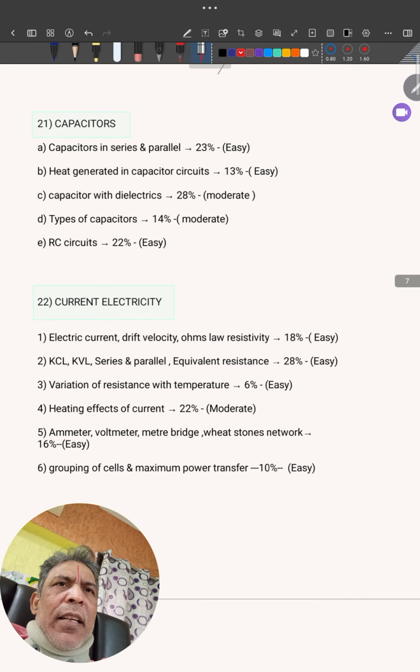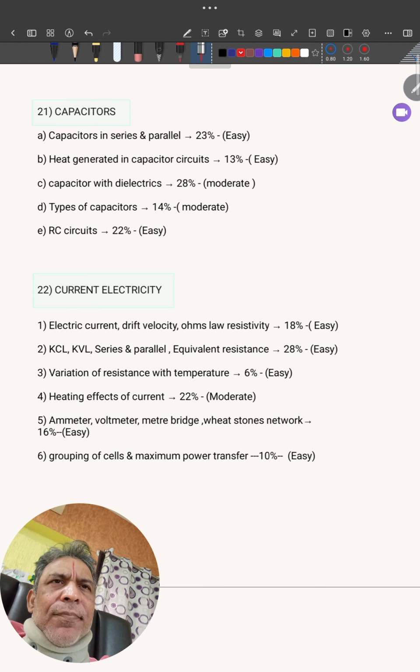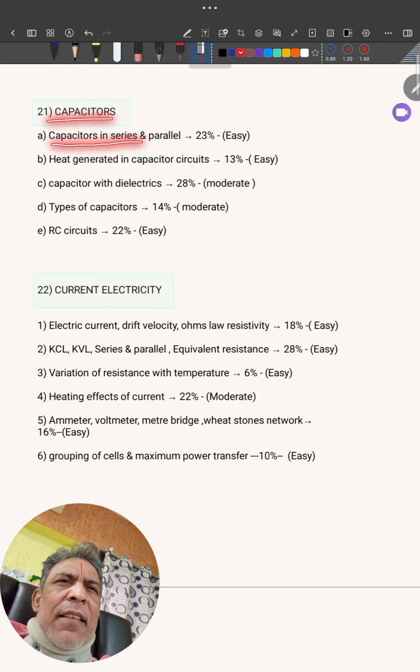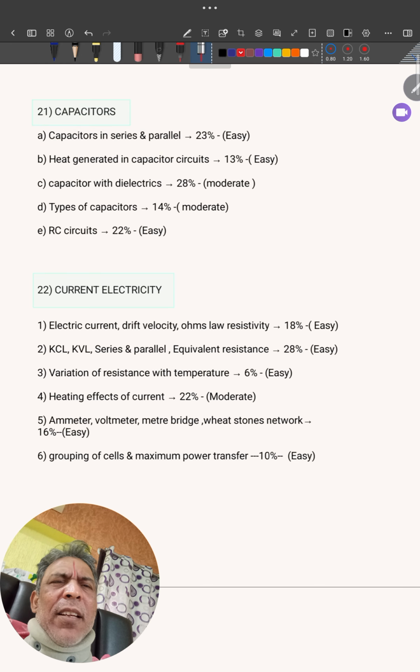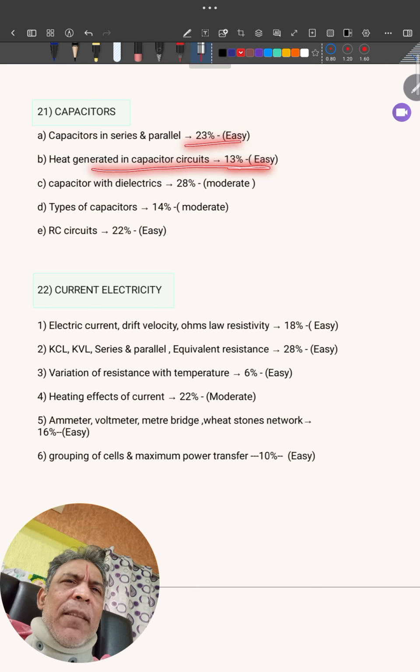Next we'll go for capacitors. In capacitor, capacitor in series parallel. Simple series parallel, not high level. Simple series parallel only. Easier, 23% weightage is there. Heat generated in capacitor means one charged capacitor connected to another uncharged capacitor. Charged capacitor with positive plate connected to negative plate. I think manageable. This also will come under category of easy.